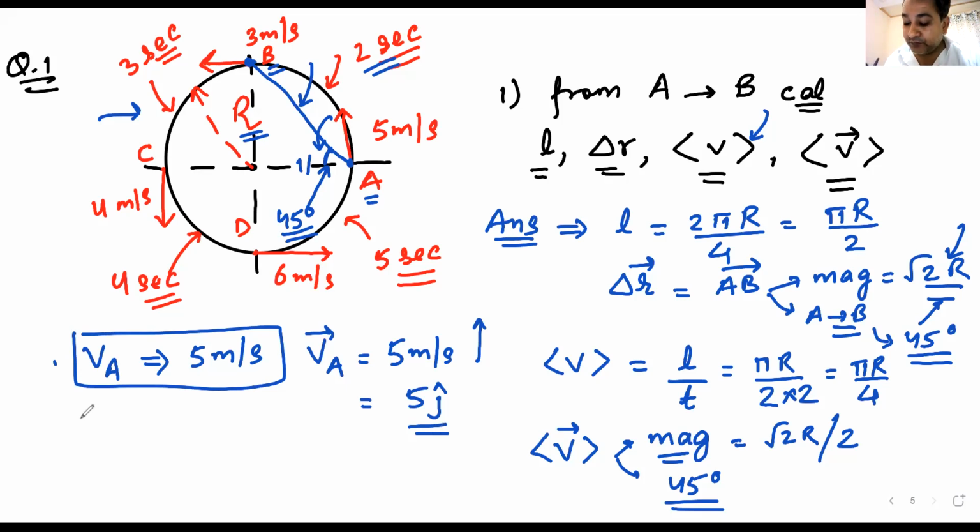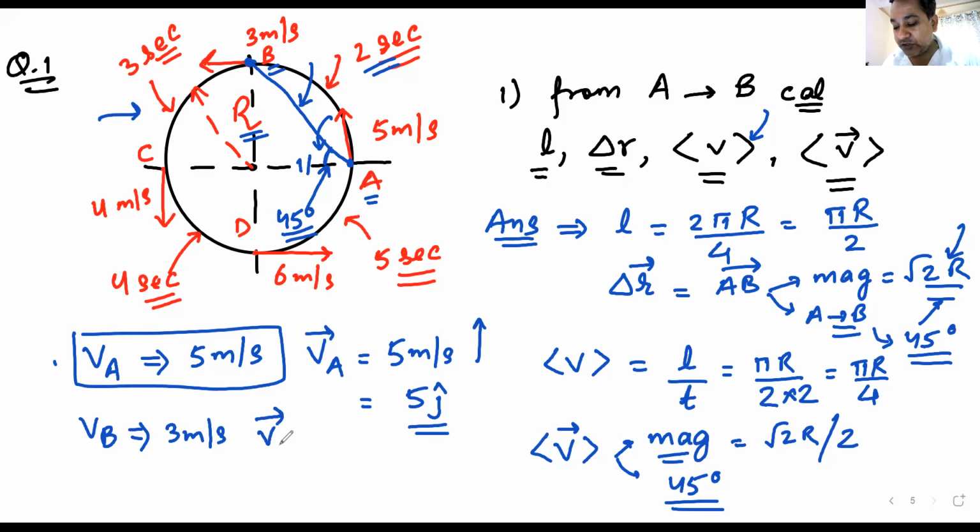Great. The next question is this. VB. What does it mean and what is the answer? VB means speed at point B, instantaneous speed at point B, and the answer is 3 meters per second. Great.